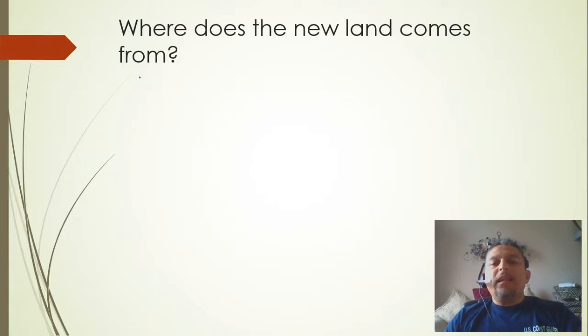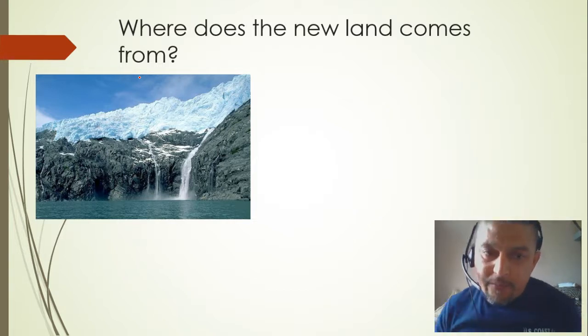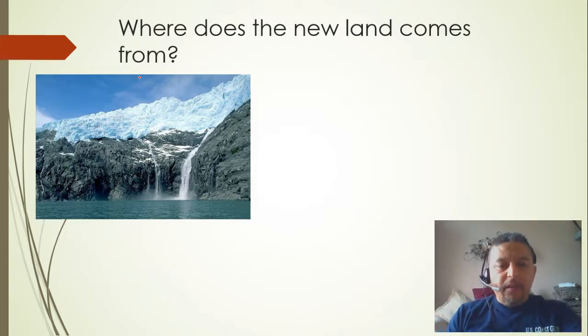So where does the new land come from? What do we mean by new land? If we look at this picture, you can see that there is a glacier. And what is happening to this glacier? Well, it's melting away. And as it melts away, this is new land that is practically being created because it's been covered with ice for many years, probably thousands of years. So that's it. We have new land that was created. Global warming is definitely helping us here.